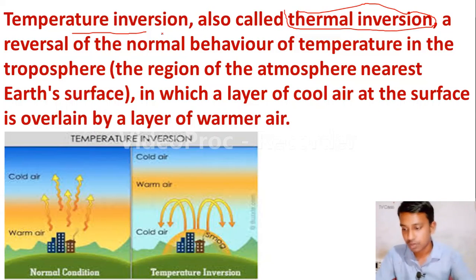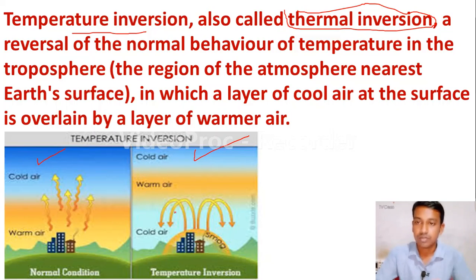Here you can see the normal condition. This picture is related to the normal condition and this picture is related to temperature inversion. What happens in temperature inversion? It is the reversal of the normal behavior of temperature. It takes place in the troposphere, the first layer of the atmosphere, where the layer of cool air at the surface is overlain by a layer of warmer air. So it is known as temperature inversion. I hope you understood it.